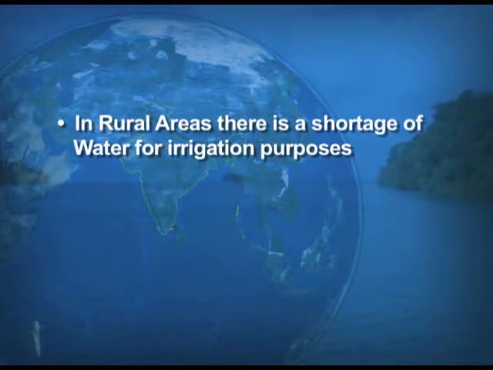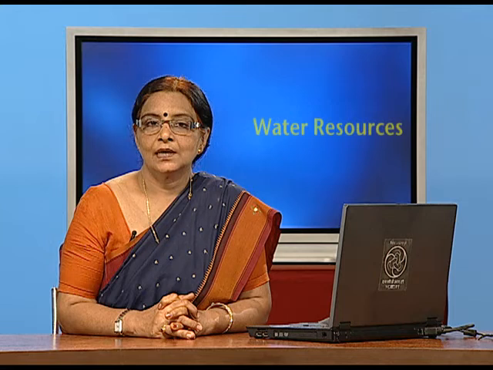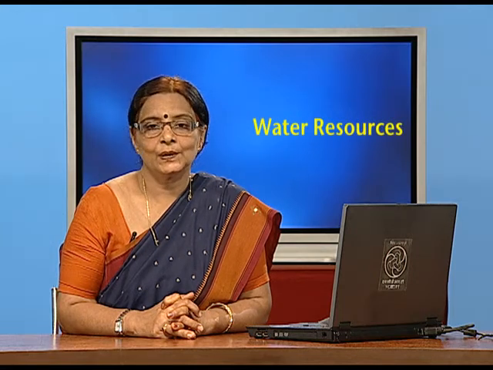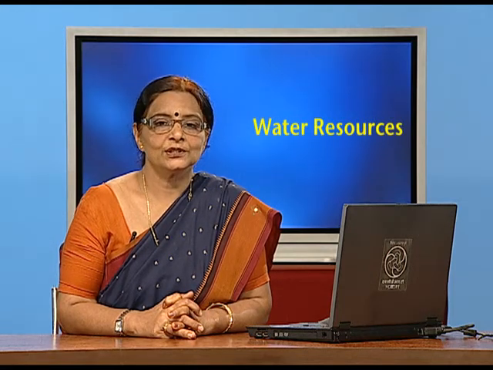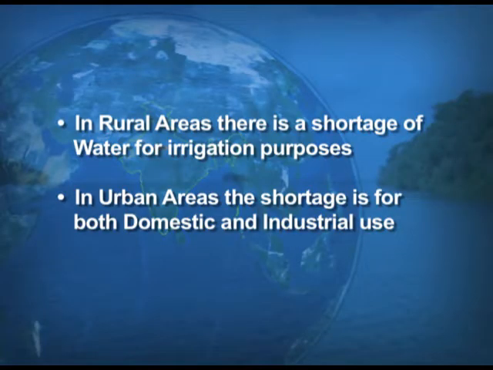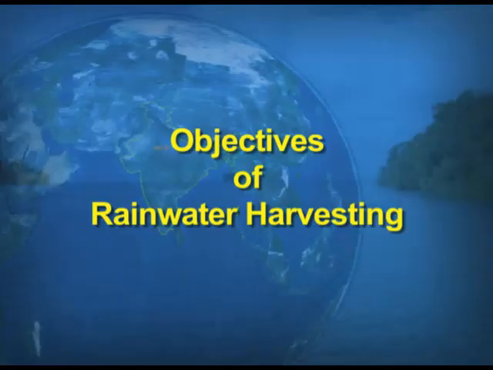In the rural areas, there is a shortage of water for irrigation purposes. And when we talk about the urban areas, there is a shortage of water both for domestic and industrial purposes.